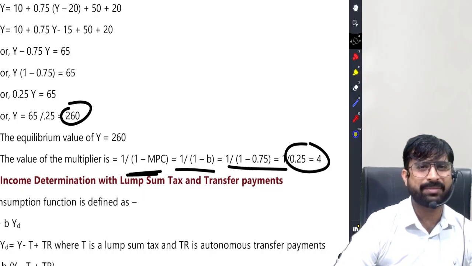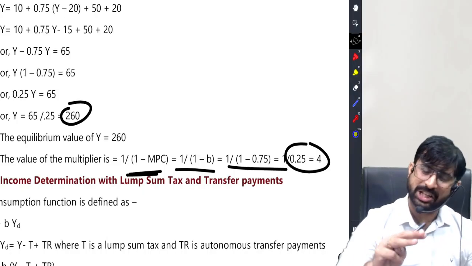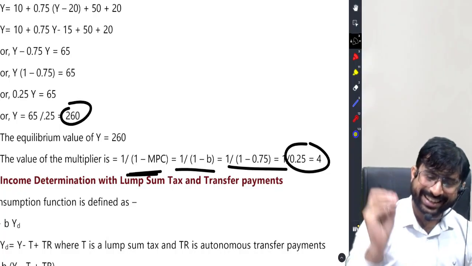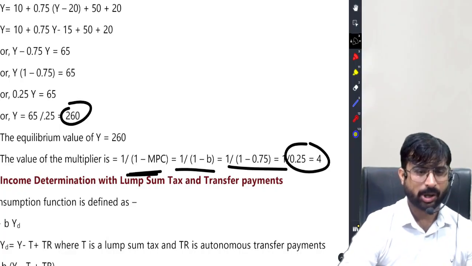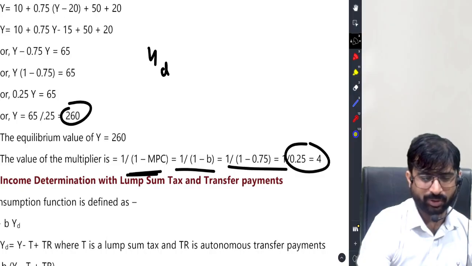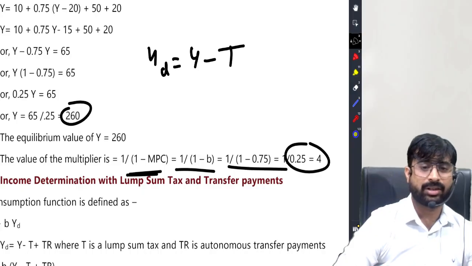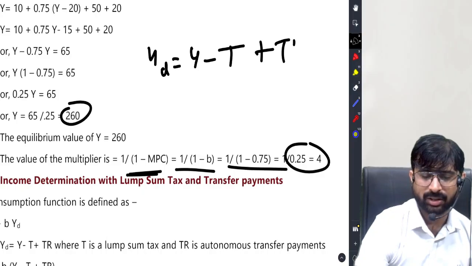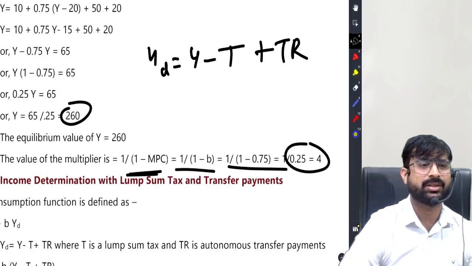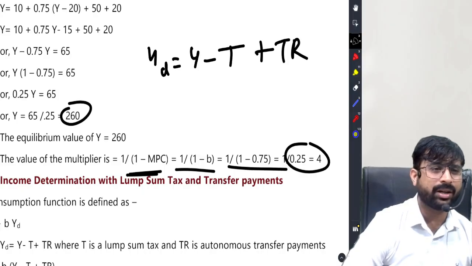So 1 by 1 minus MPC. Students, still we are in 3 sector only. Again another bouncer. You know your disposable income is income minus taxes. Now your disposable income is going to be income minus taxes plus transfer payments. You know why?